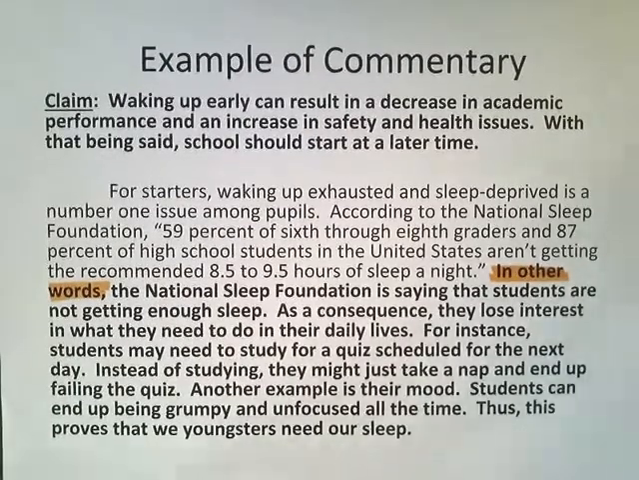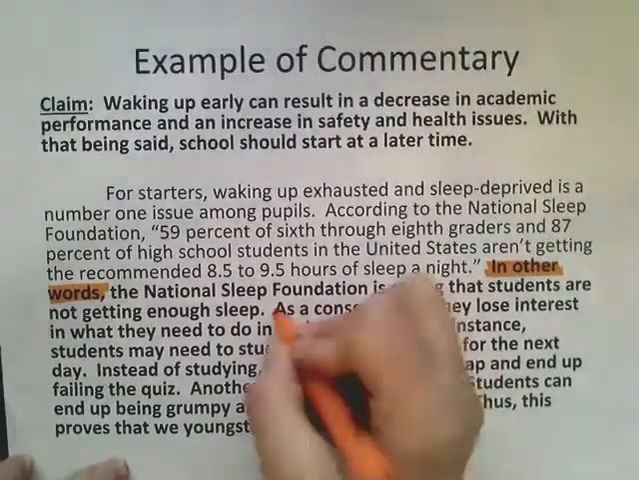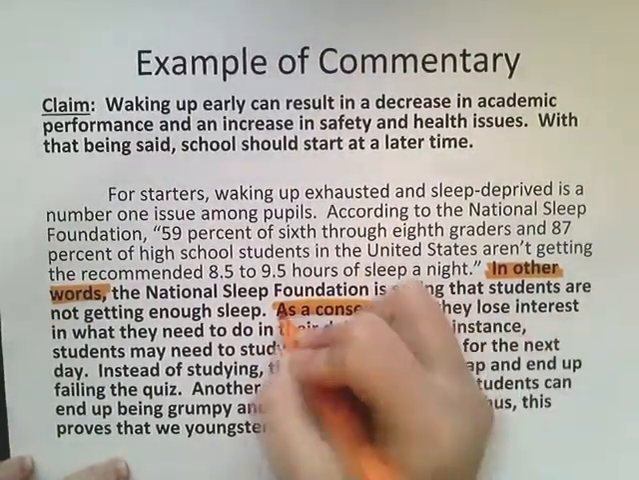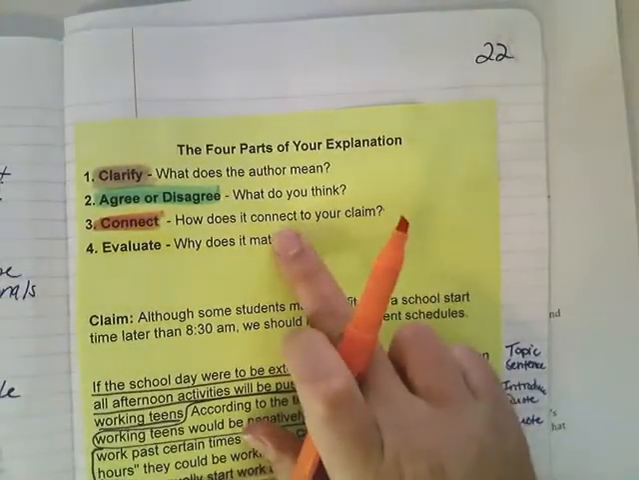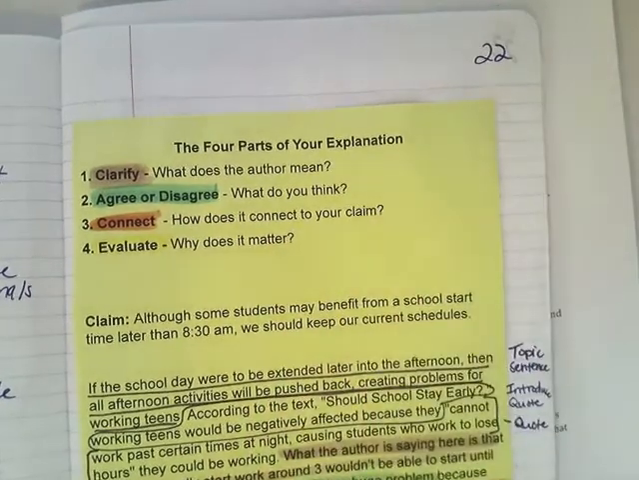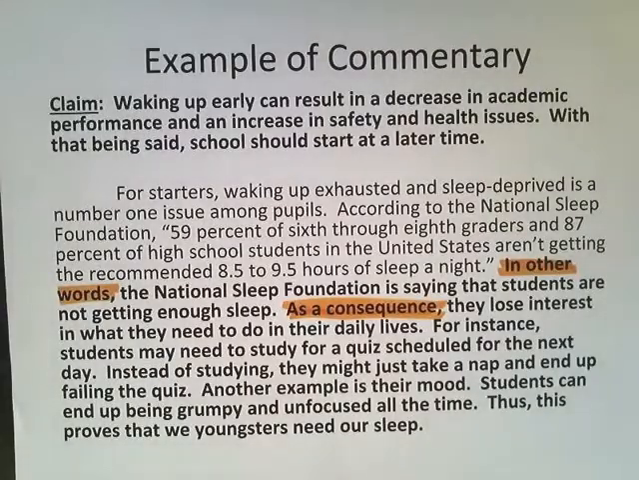And then we've got "as a consequence." I love this signal word because it indicates, hey, there's something important that happens here, right? There's an effect. This is how it connects to my claim. There is a result of this. So as a consequence, this thing happens: they lose interest in what they need to do in their daily lives.